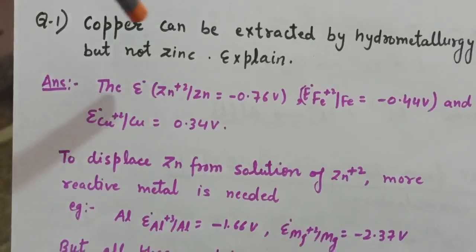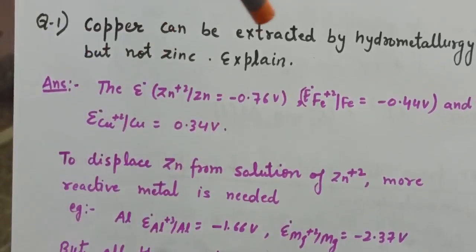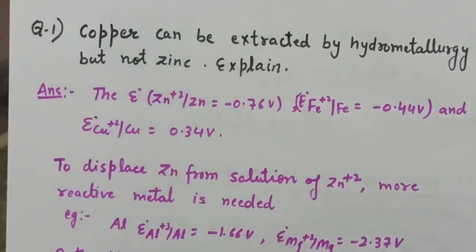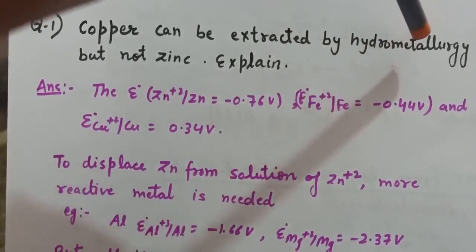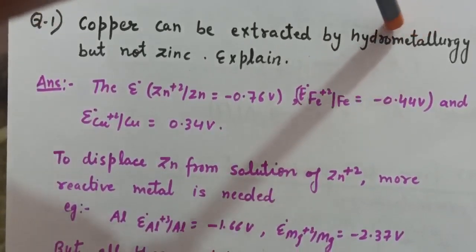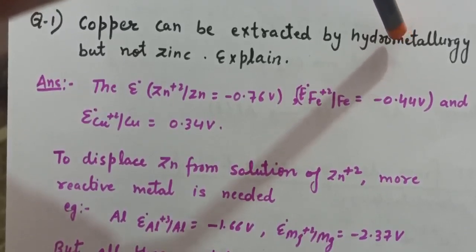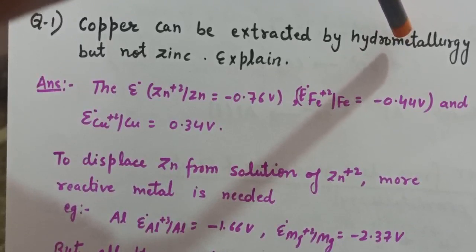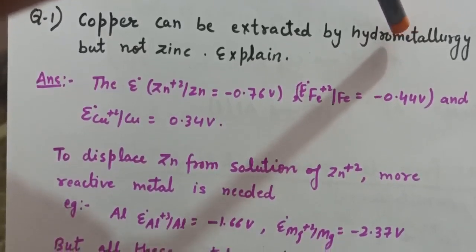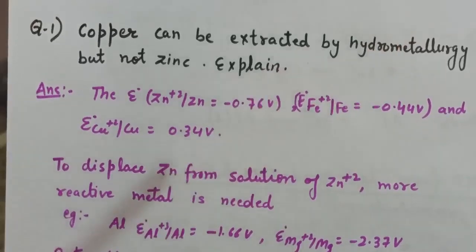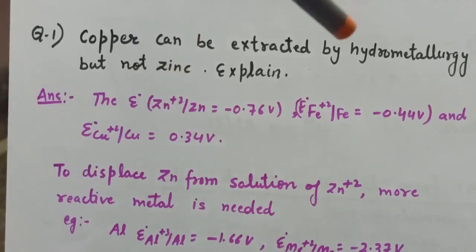So first question is, copper can be extracted by hydrometallurgy but not zinc. So first of all, what is hydrometallurgy? Hydrometallurgy is the process of extraction of metals by dissolving the ore in a suitable reagent, followed by precipitation or displacement of the metal by a more reactive or more electropositive metal. That is known as hydrometallurgy. Now the question is, why zinc cannot be extracted by hydrometallurgy?